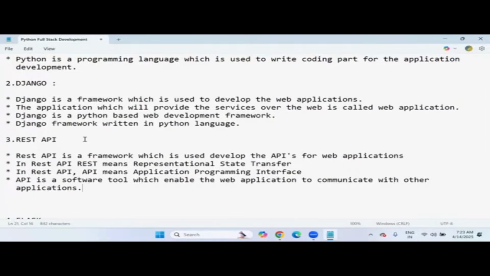So this is another subject we are going to learn, REST API, for generating APIs for web applications. And when should we learn REST API? After completion of Django only. So to learn REST API, what are the prerequisite subjects? Django as well as Python. Both are required.